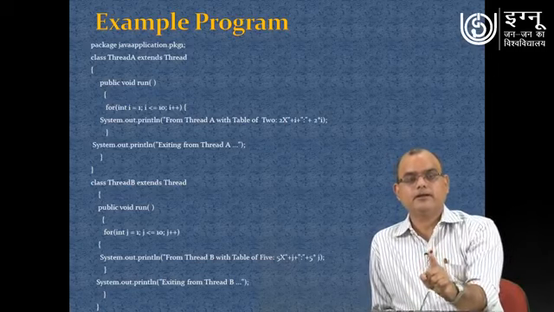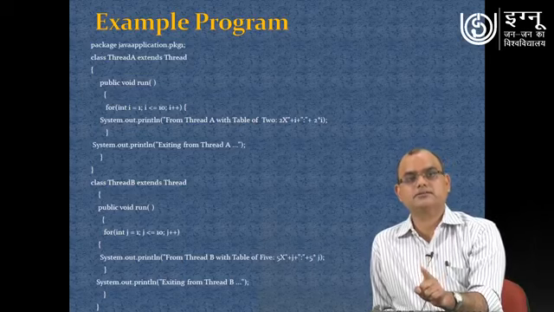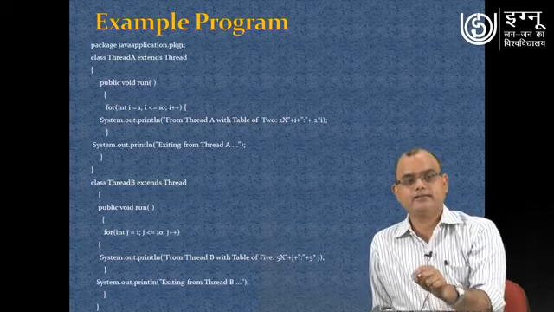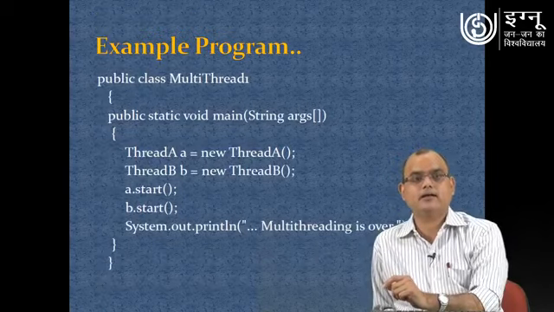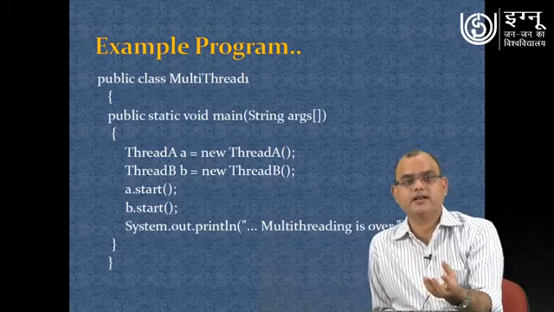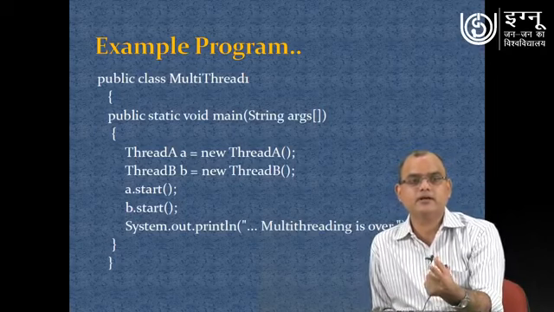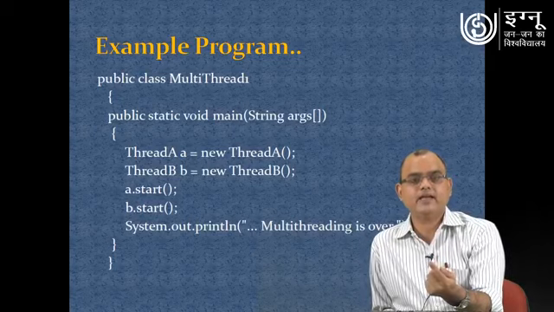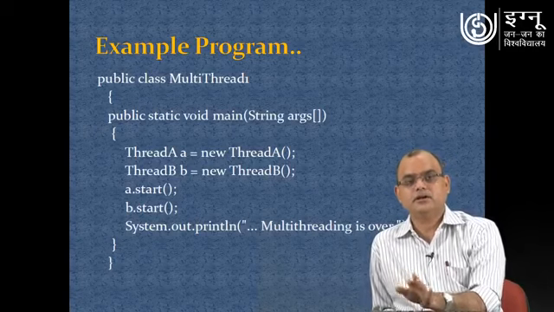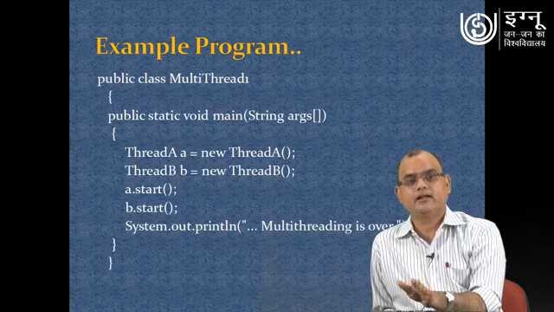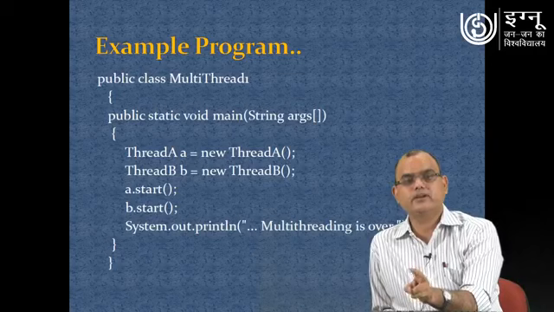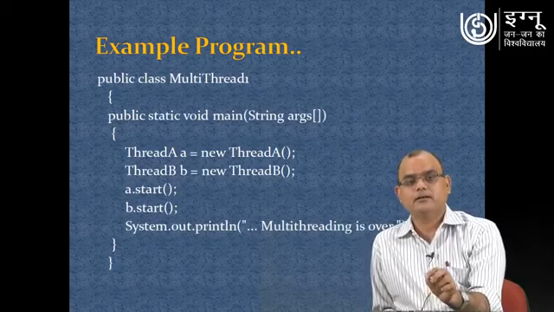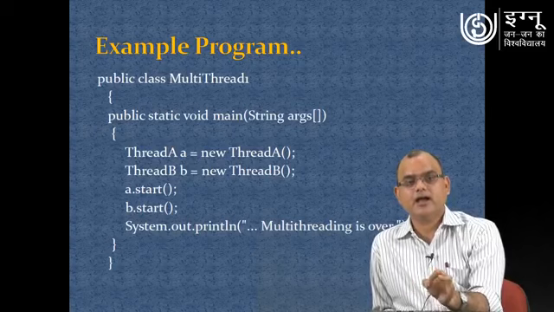We have created two subclasses, thread A and thread B. Now you have created your own class for executing, and in that your main method is there. What did you do? You created object A of type thread A, meaning your subclass thread A has been used to create one object. Similarly the thread B subclass has been used to create another object.